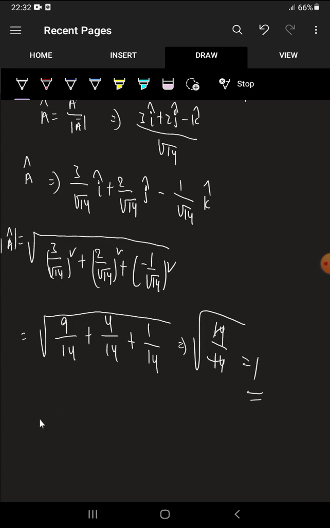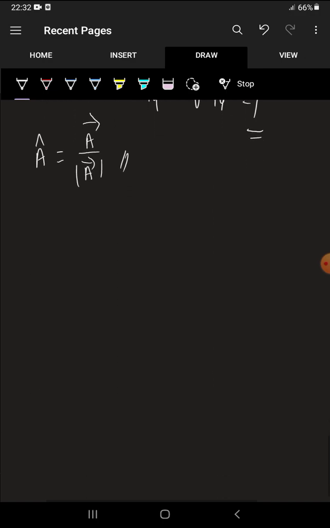So the unit vector formula is simply: if a cap is the unit vector, then the unit direction vector formula is a cap equal to a bar by mod a bar. Mod a bar we can represent with a also. So this is the formula. So what is this direction vector? Simple. There is no special case of direction vector.